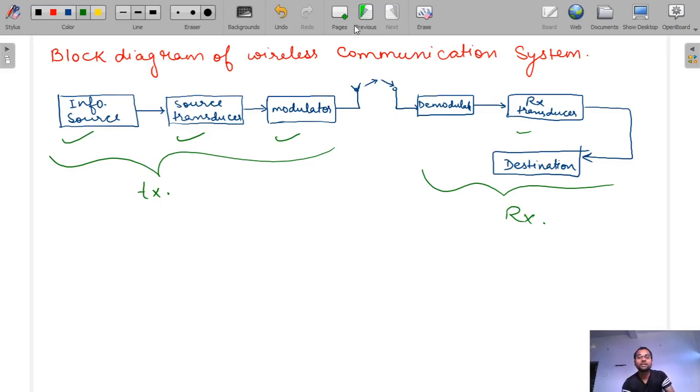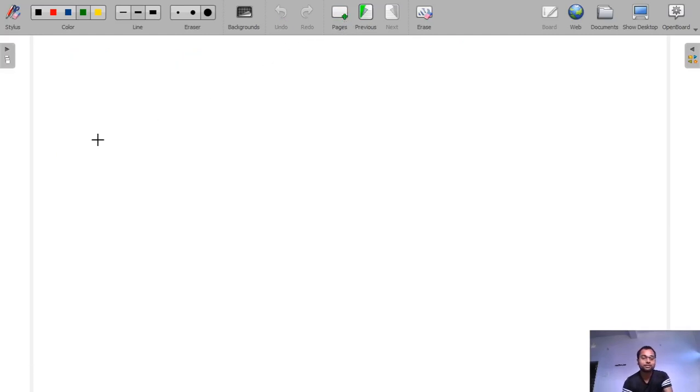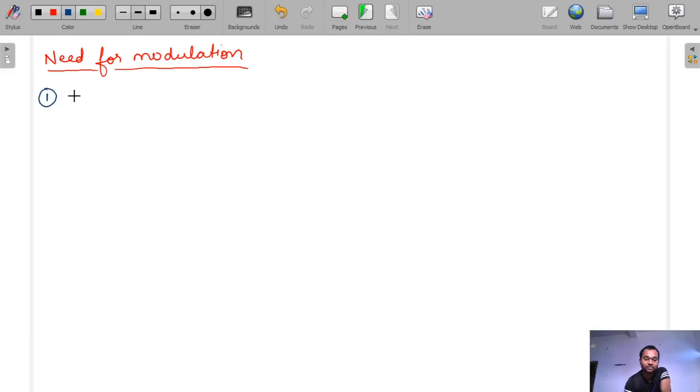Next we will study the need for modulation. What is the need for modulation in a wireless communication system? Without modulation, long distance communication through free space is not possible, and then wireless communication is not possible. So for wireless communication to be possible, modulation is required.